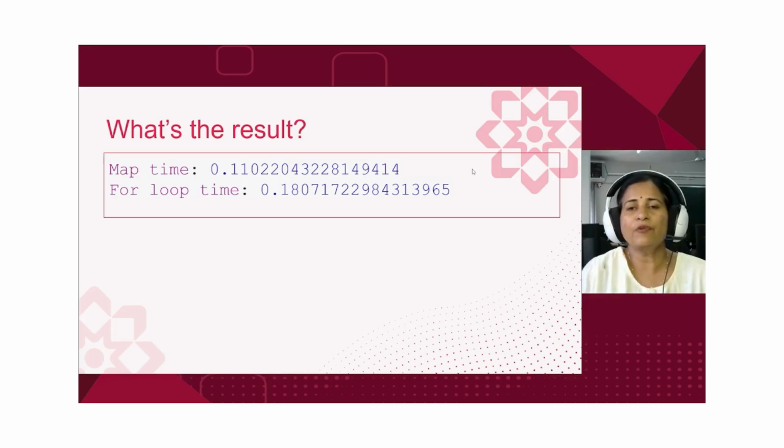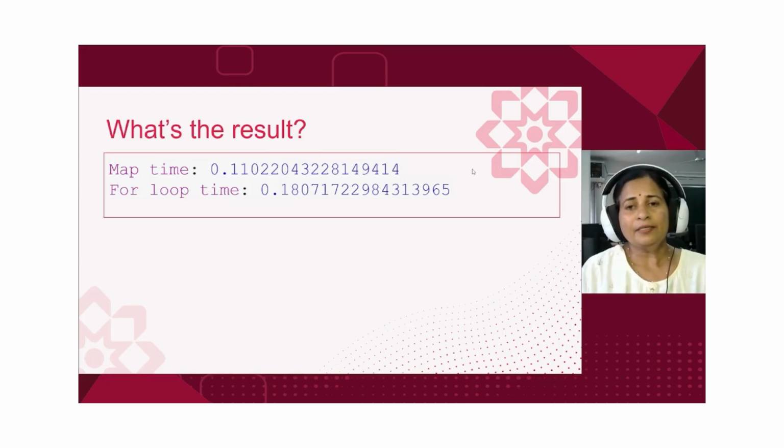So this is a very straightforward comparison of the performance. This is because map is optimized to process data at a lower level. That gives it an edge when the list grows larger. However, the performance difference can vary. It need not be the same always. It depends on the operation you are performing and the size of the data as well. So it is always a good idea to test both approaches in your specific use case.